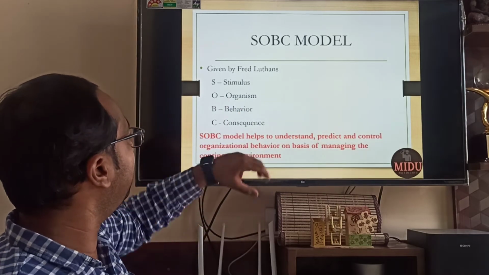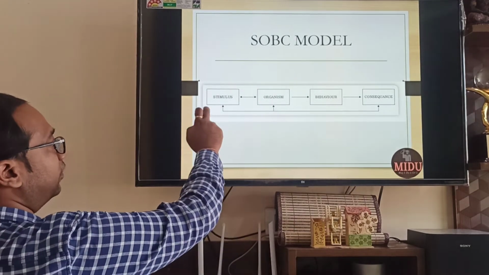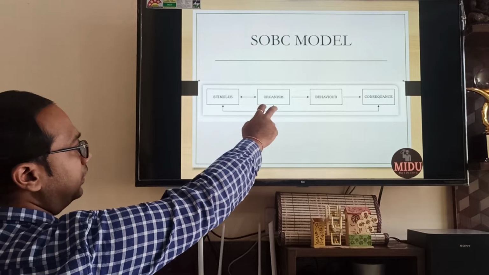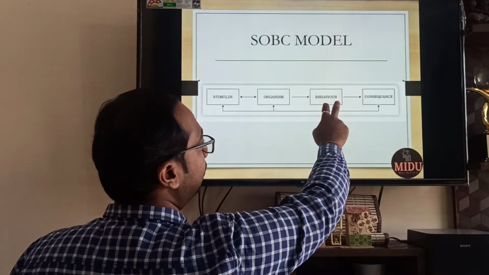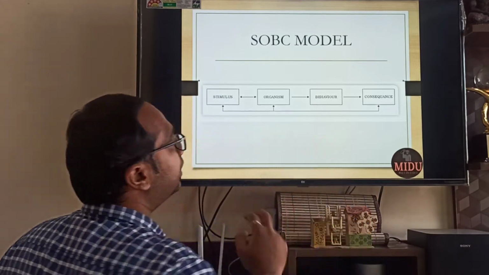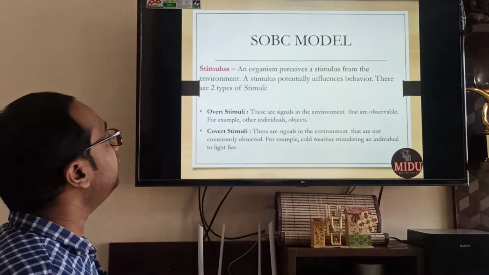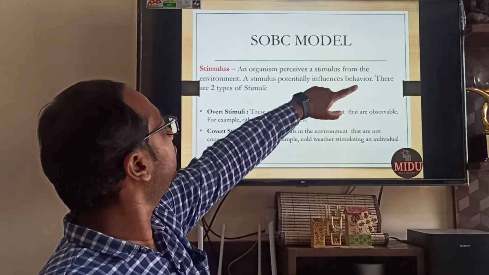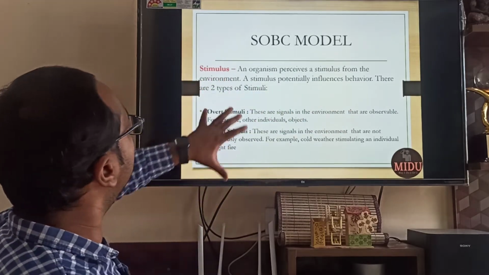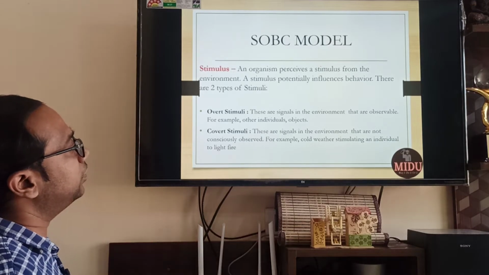We will discuss this entire model. First of all, let us see how this model is structured. So first you have stimulus. Stimulus acts on the organism. Then there is a behavior which comes from that organism, and there is a consequence out of it. And all these are interlinked. Now we will discuss all these 4 elements one by one. Let us begin with the stimulus. An organism perceives a stimulus from the environment. Stimulus potentially influences the behavior. So the organism is perceiving the stimulus from the environment and it is influencing the behavior.